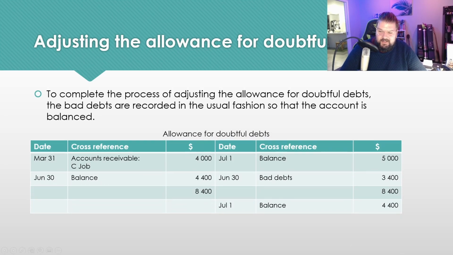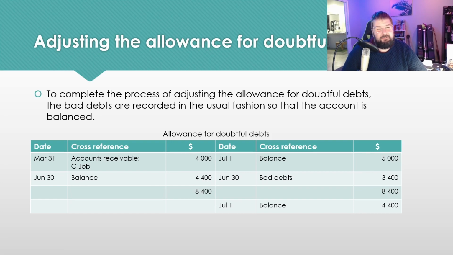You can see here the amount that brings us from our old balance up to our new one is 3,400. You remember we already had $1,000 sitting there, so we don't need to increase that expense by 4,400. We've already done that in the previous period with the 5,000. So we only needed to add 3,400 to bring it up to this balance. When you see a difference here, it usually means that the estimation was too high in the previous period. Hence, it's been reduced.